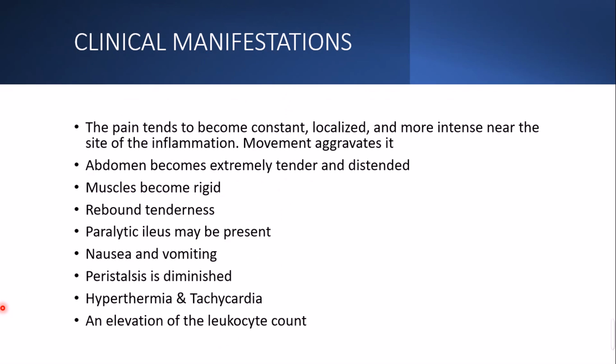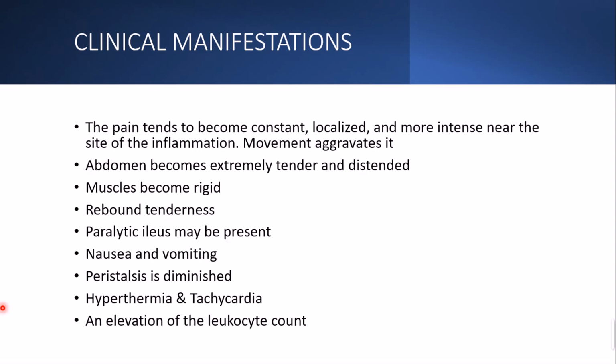The signs and symptoms will vary from patient to patient, but there will be acute, severe pain felt by the patient, which could be constant and localized, and more intense where there is inflammation in the stomach. Whenever the patient tries to move or shift from place to place, the pain will increase with that movement. Then the abdomen will be very distended, bloated, and extremely tender.